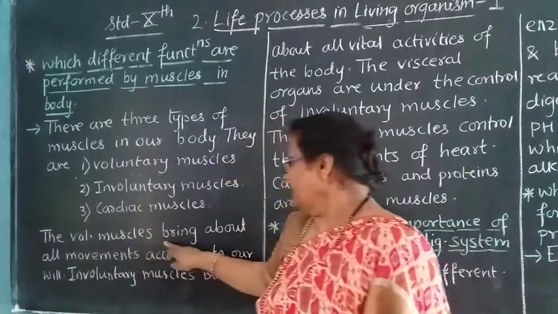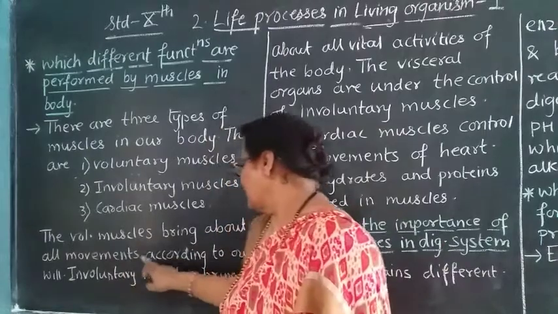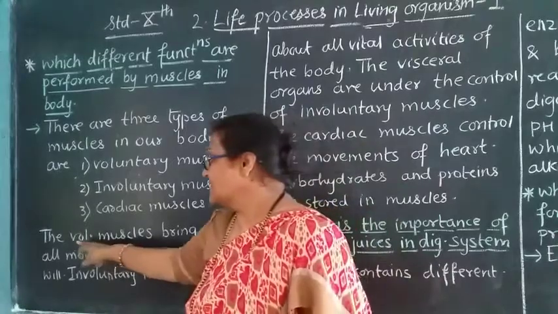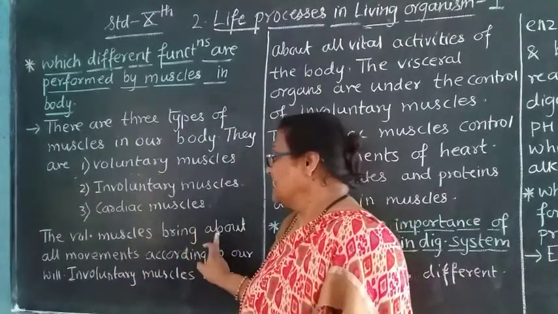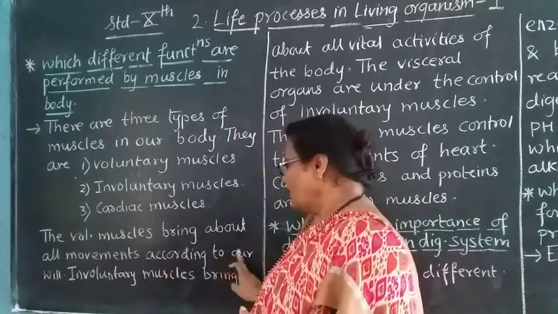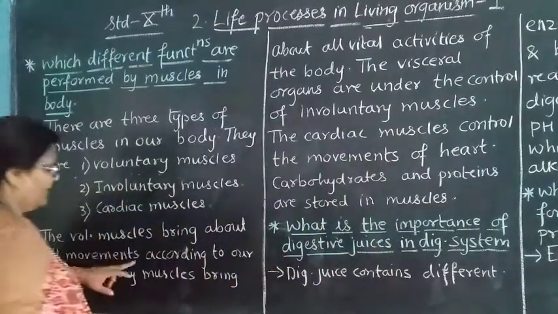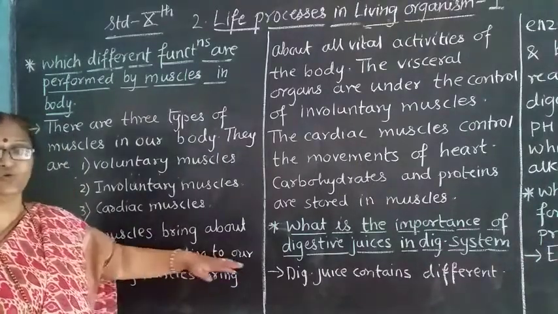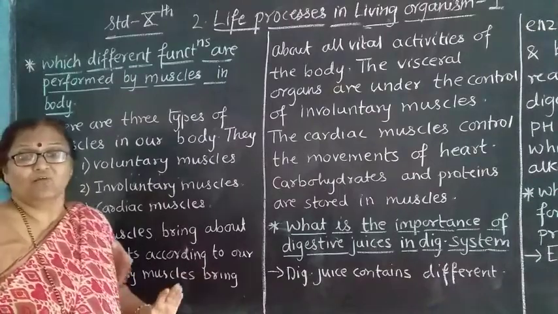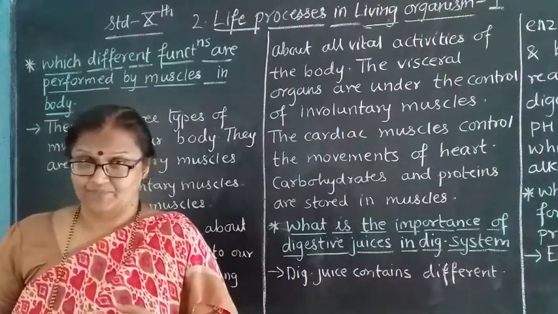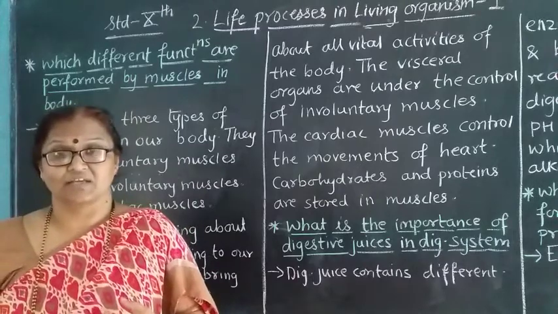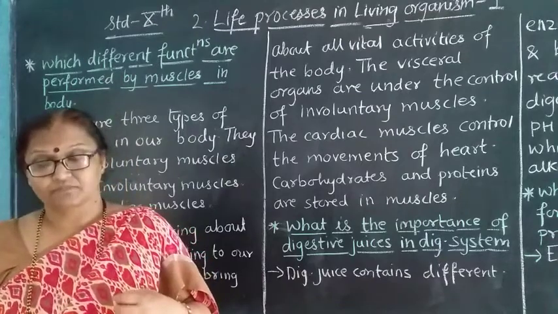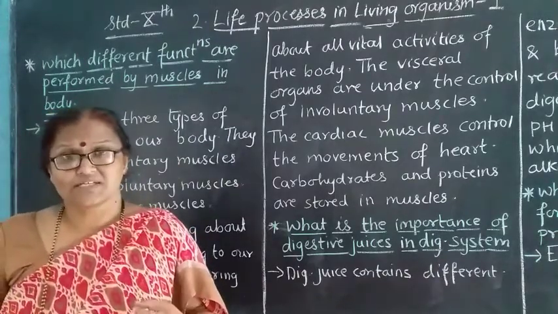Voluntary muscles bring about all movements according to our will. What does this mean? The most important phrase is movements according to our will. Whether you are walking, running, talking or picking something up, and if your mind makes up that we should not do this work,